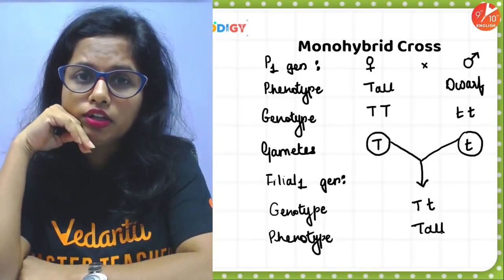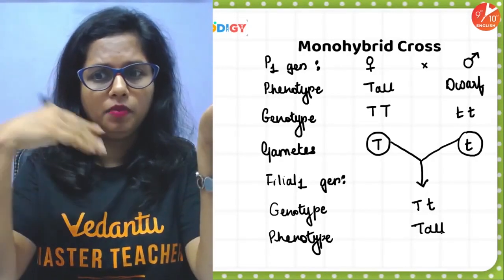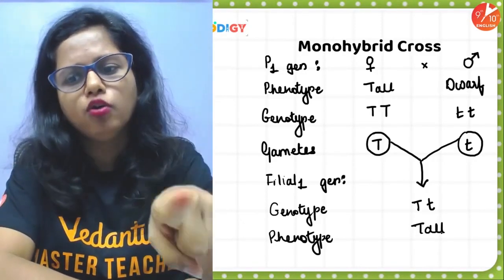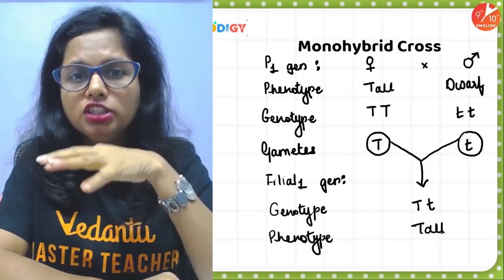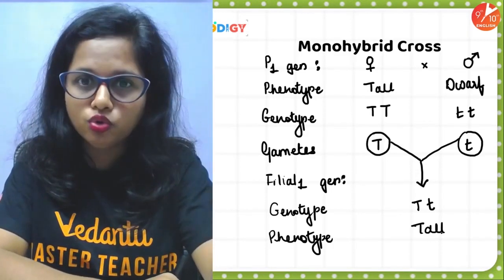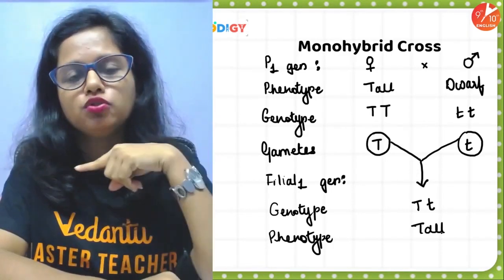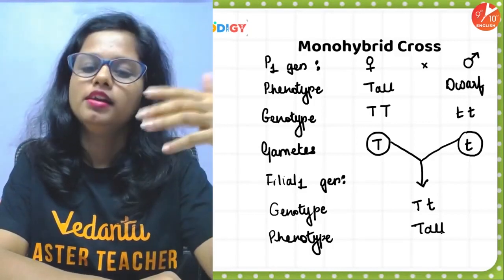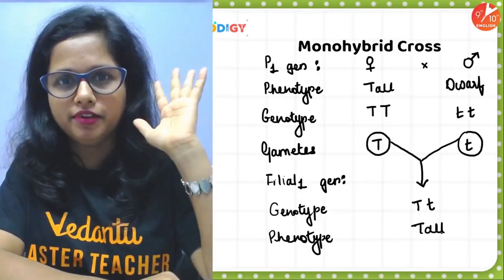Mendel got confused. I took a tall plant, I took a dwarf plant, I crossed them. But every time I crossed them, I always obtained tall plants. However many seeds I obtained, whenever I sowed those seeds, a tall plant was obtained every time. Why? Is there any mistake? Let me continue my experiment further.